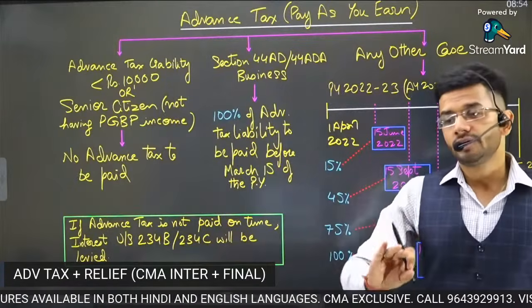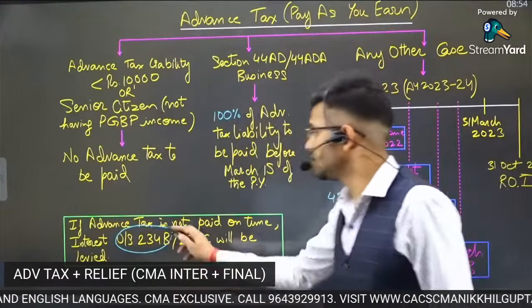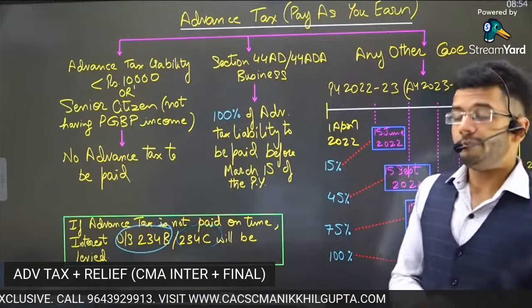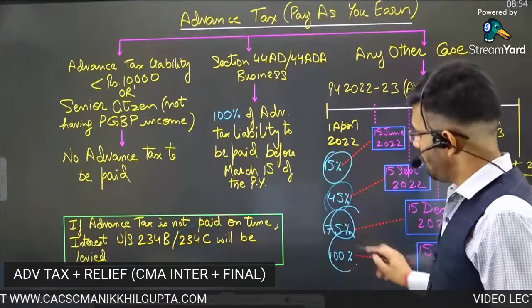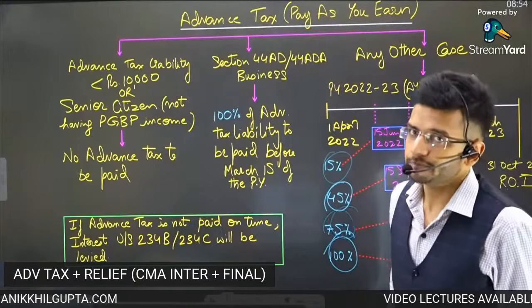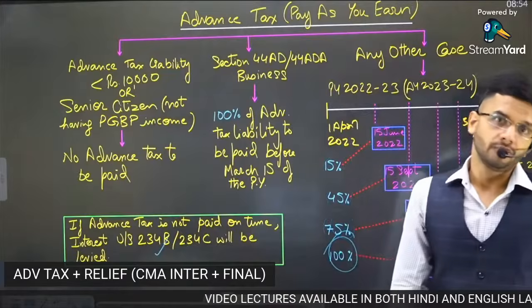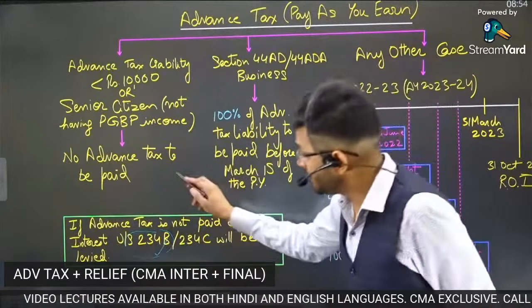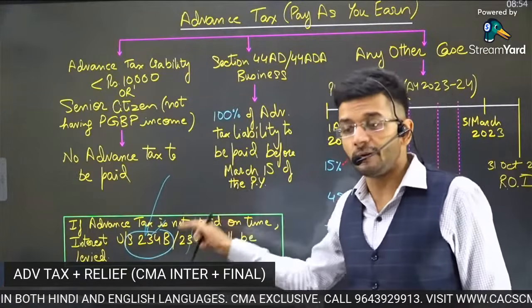CMA intermediate students should just remember these two interest sections, section 234B and section 234C, according to which interest is required to be paid if advance tax installments are not paid on time or are not paid sufficiently. Then interest is required to be paid in both these scenarios. So intermediate students, just remember the section. Final students, please go into the nitty-gritties of this section and also do practical questions of this particular section.